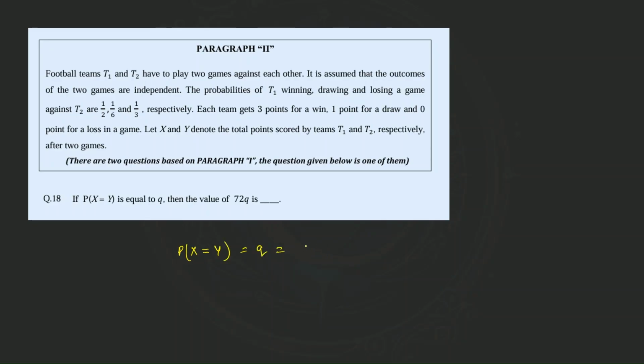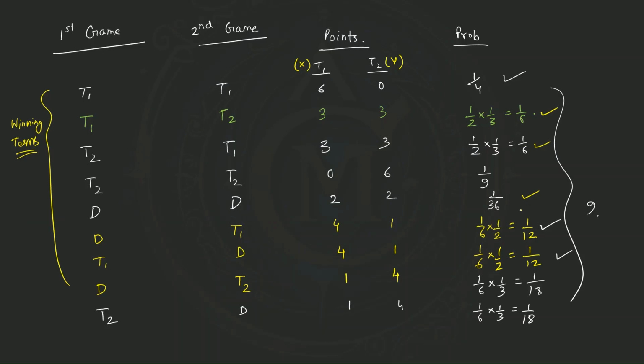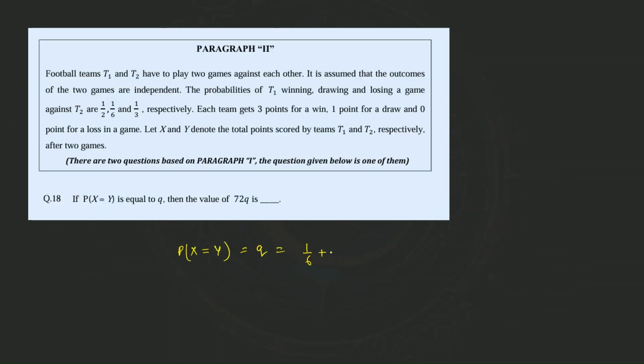So q is equal to 1/6 plus this 1/6 and again 1/36. So 1/6 plus 1/6 is 1/3, plus 1/36, which means it will be 13/36. So 72 times q will be 13/36 into 72, which is equal to 26. So we have 26 as our correct answer.